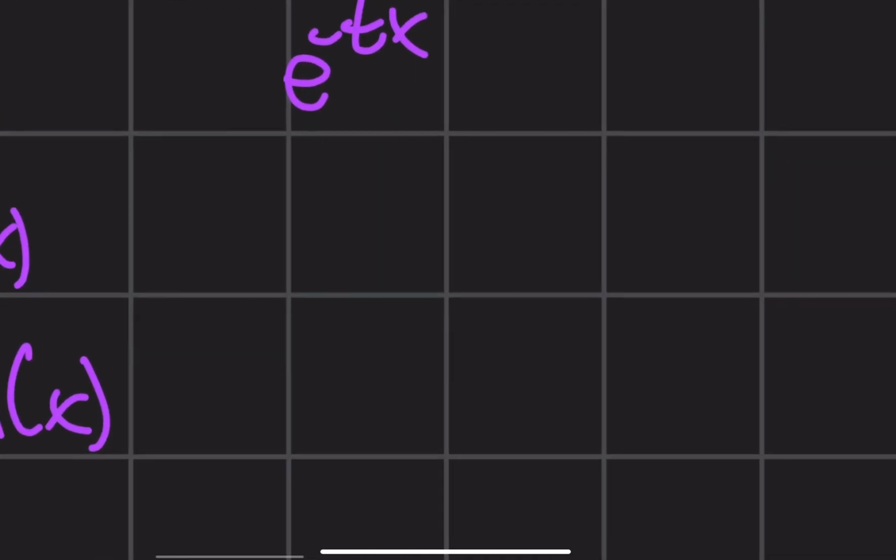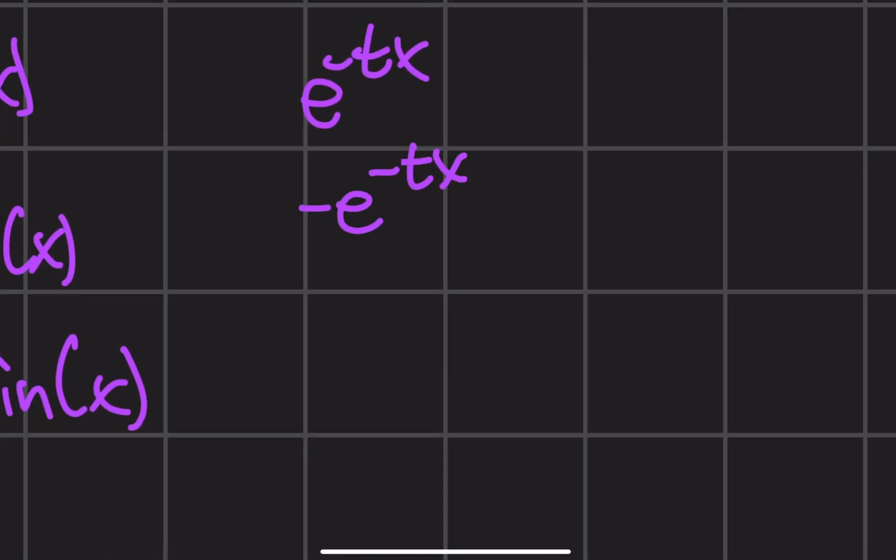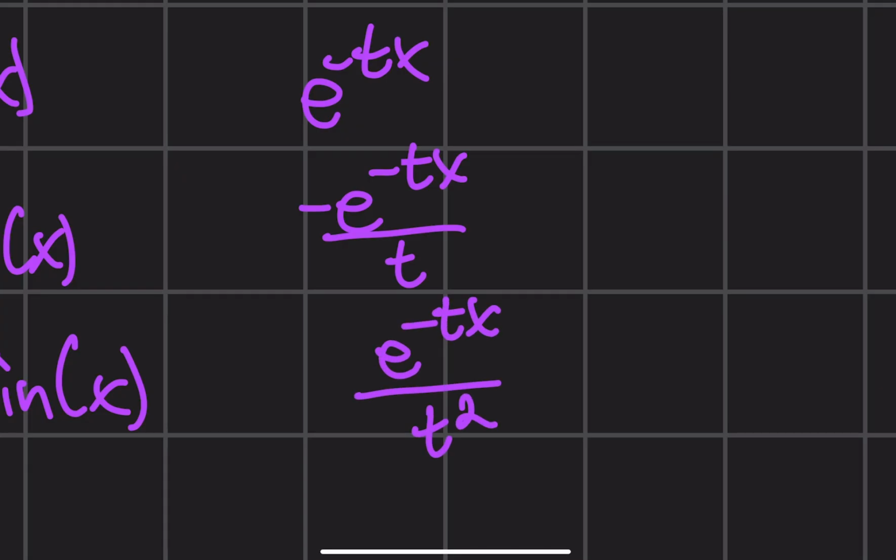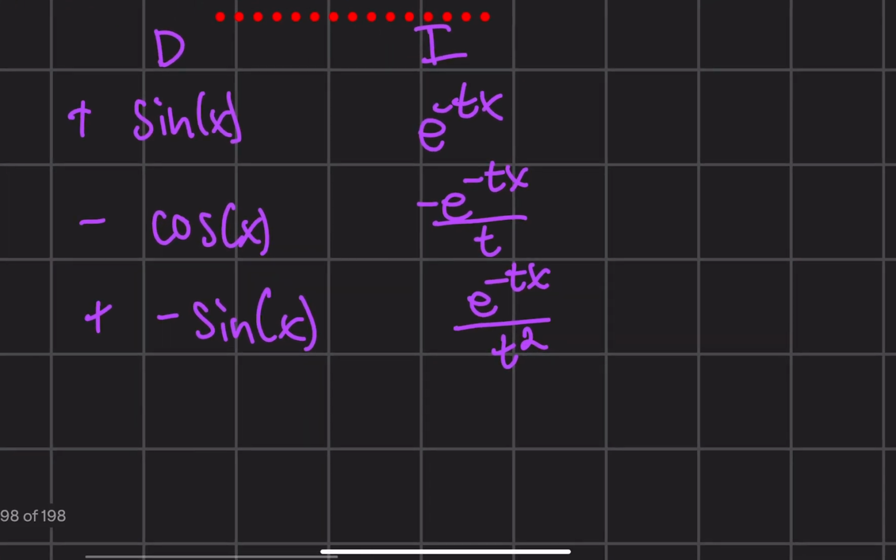All right, now what about integrating here? Well, integrating this, I'll get negative e to the negative tx over t. And then integrating this again, I'm going to get e to the negative tx over t squared. Okay, cool. Now what do I do? Well, I multiply this guy with this guy, multiply this guy with this guy, and then I subtract this integral right here. So let's go ahead and do that.